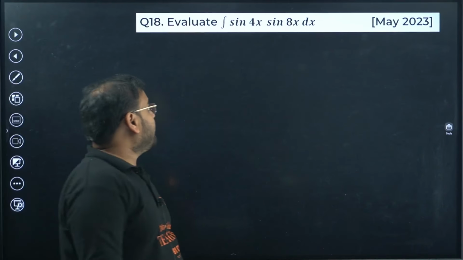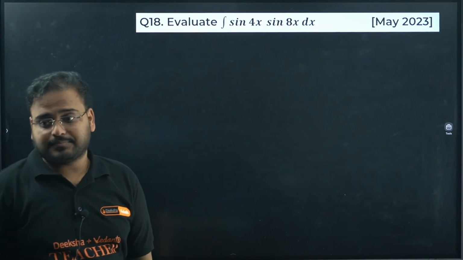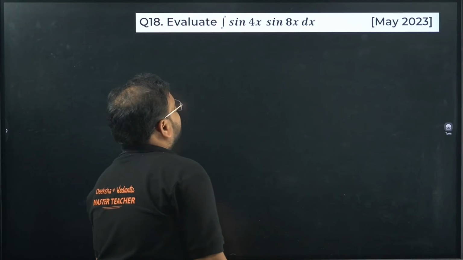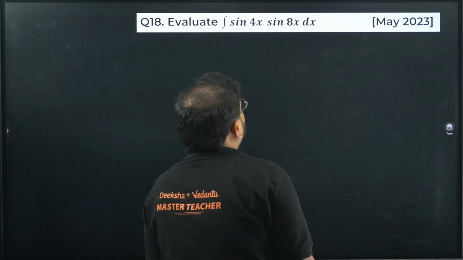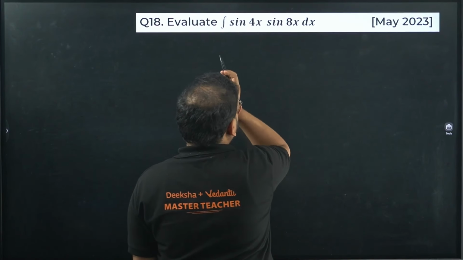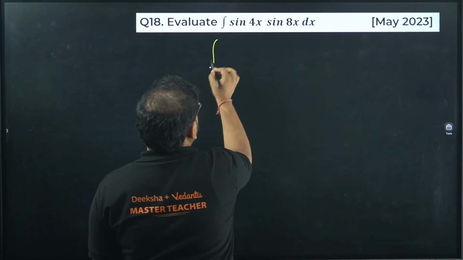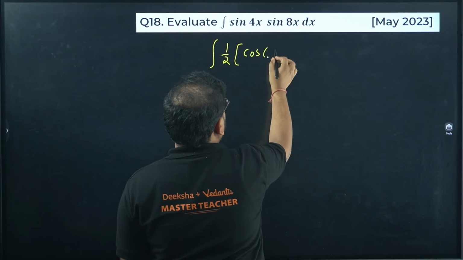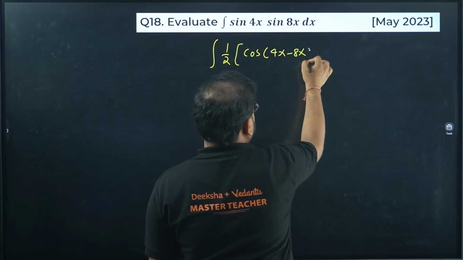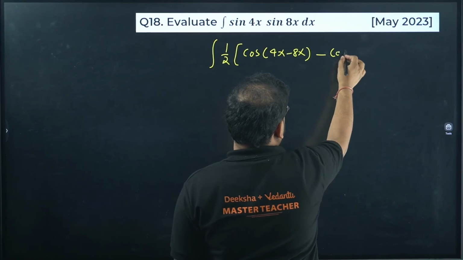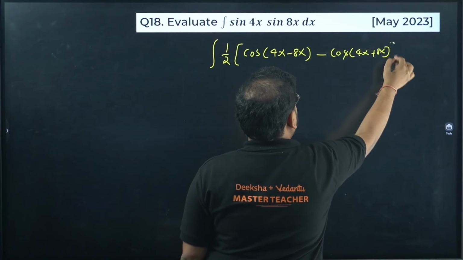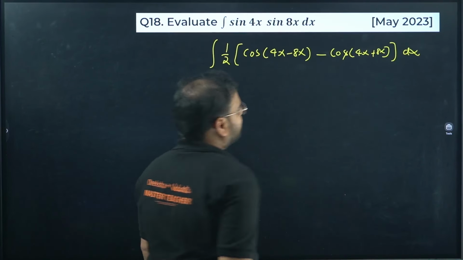18th one. Evaluate sine 4x sine 8x dx. Alright, sir. So in this, this is a formula, right? Sine A into sine B is given as 1 by 2 cos of A minus B, so cos of 4x minus 8x, minus cos of 4x plus 8x. Right? dx is there. Correct?